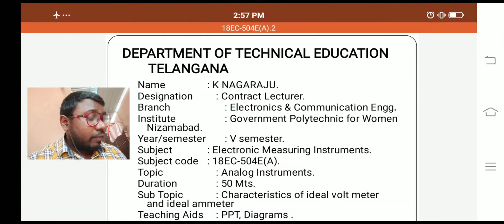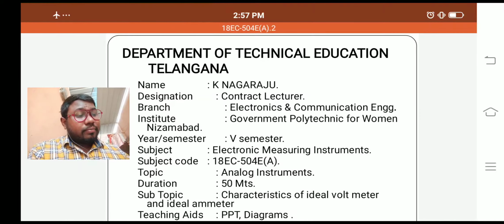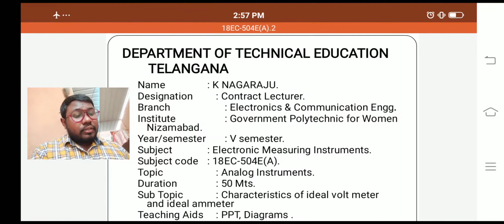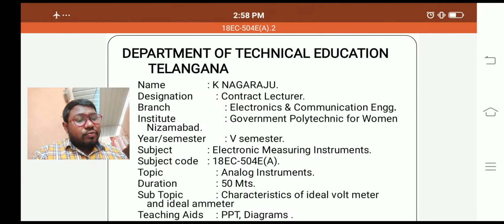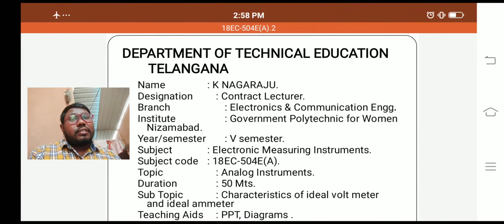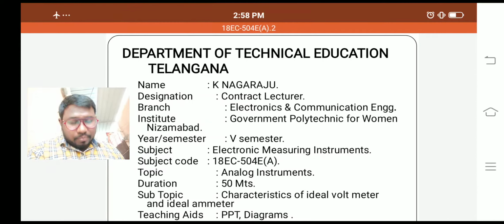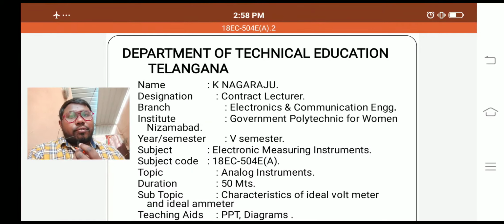For example, I am taking one electrical circuit. Generally, the circuit and the network are the same. In the network, the interconnection of active and passive components combinedly forms one building block. The building block is called the network or the circuit.